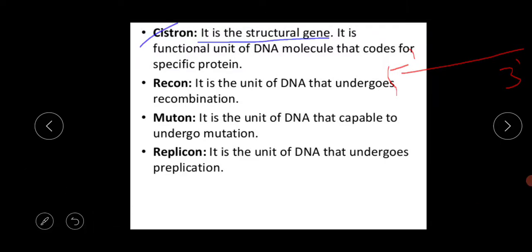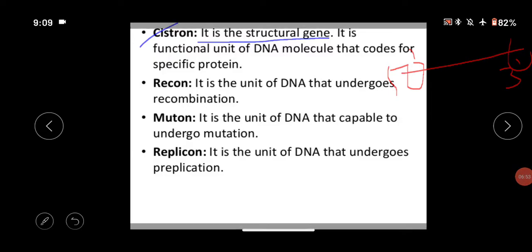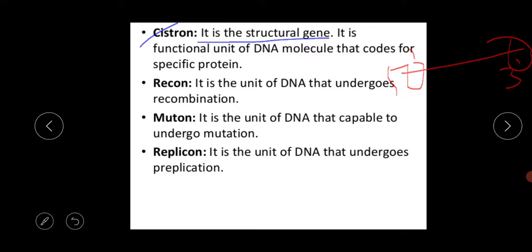This is the 5 prime capping portion, and this 3 prime portion is the tailing portion. After the 5 prime portion, this small portion is the untranslated portion, the UTR. The same thing happens before the 3 prime end also.